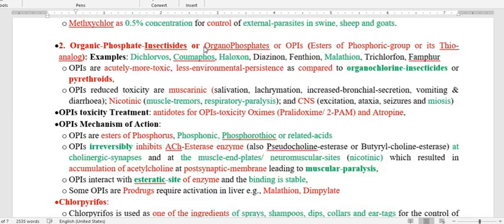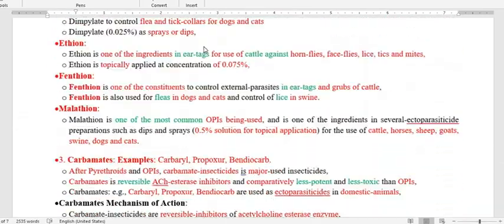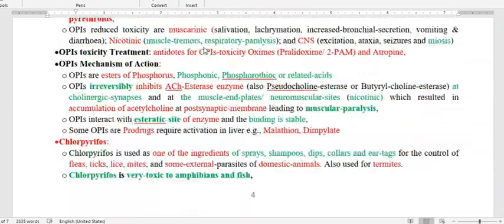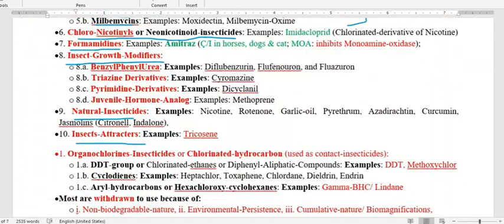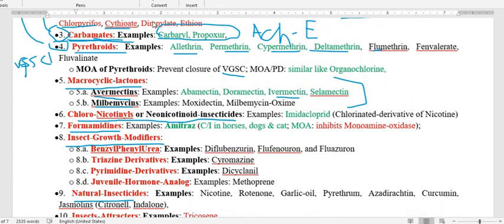Insecticides. So both are acting on the glutamate gated chloride channel, and the mechanism of action we have to go through in detail. So this is about the macrocyclic lactone.